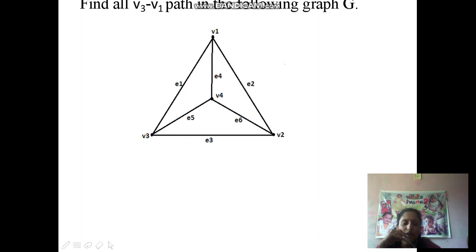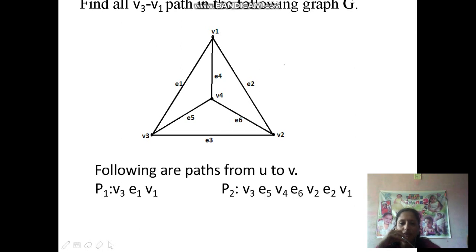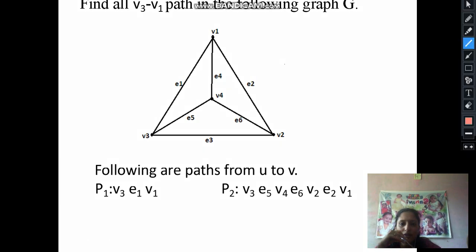Now consider one example. We have to find V3 to V1 paths in the following graph G. So we consider paths from V3 to V1. First, consider path P1, denoted by capital letter P, starting from V3: V3 to E1, E1 to V1.